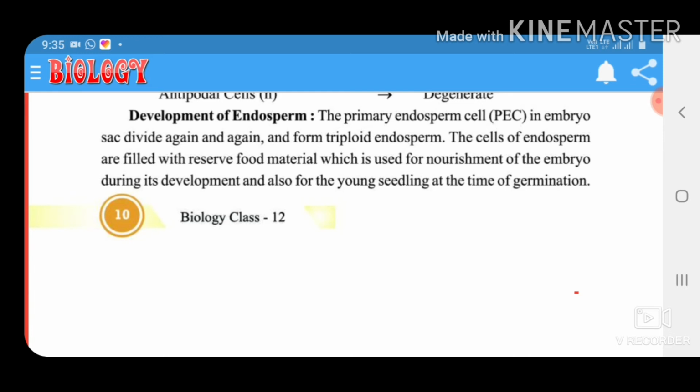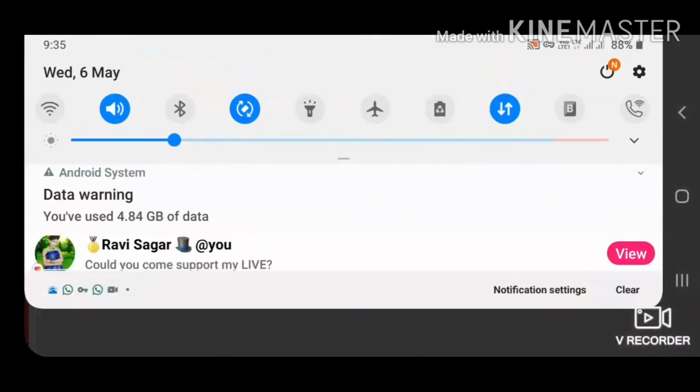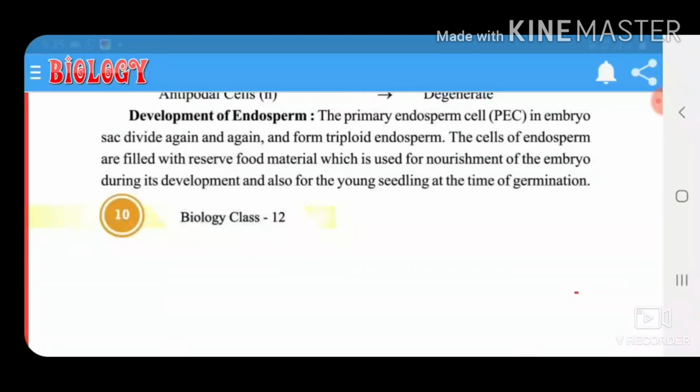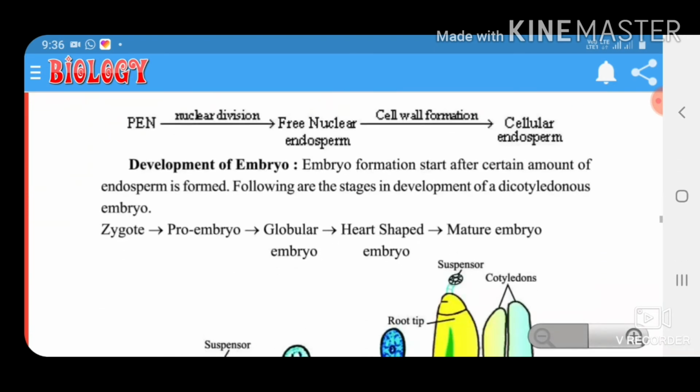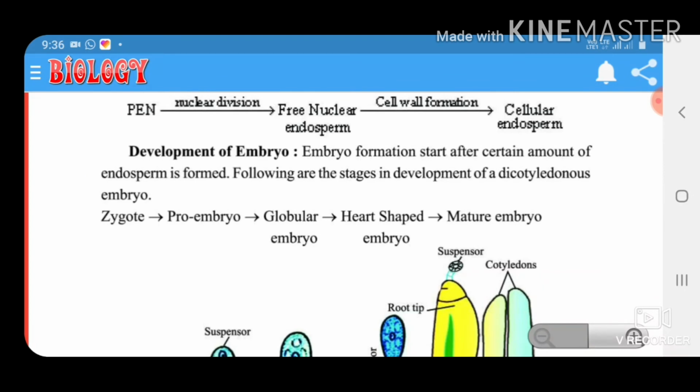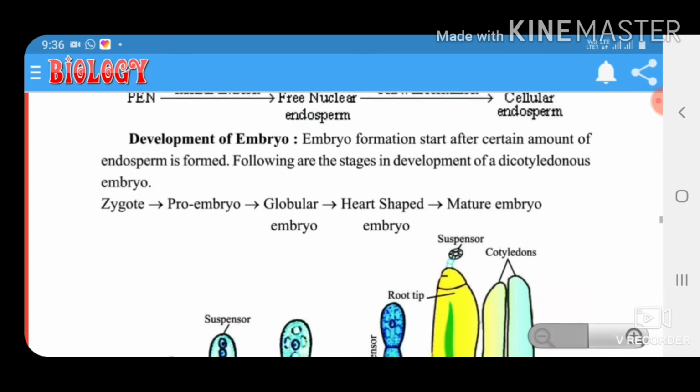The cells of endosperm are filled with reserve food material, which is used for nourishment of the embryo during its development and also for the young seedling at the time of germination. Types: free nuclear endosperm and, with cell wall formation, cellular endosperm.